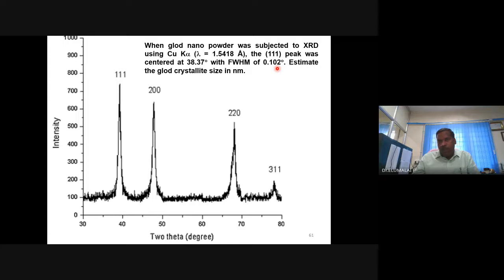It should be converted into radians. How? Multiply by pi by 180. 3.142 divided by 180 will convert degrees into radians. You know lambda, 1.5418 angstrom. You know theta, 38.37 divided by 2. You know the full width at half maximum, 0.102 into pi by 180, so many radians.